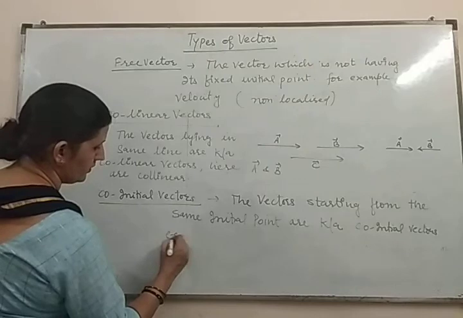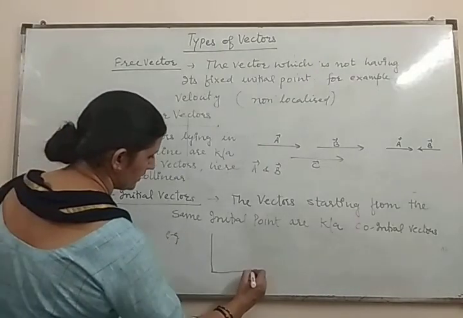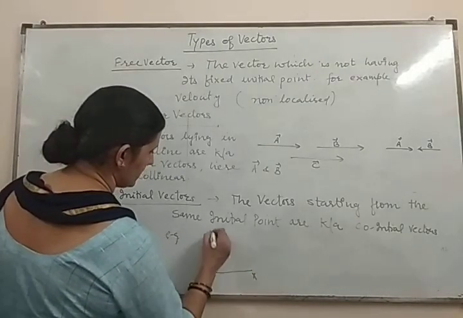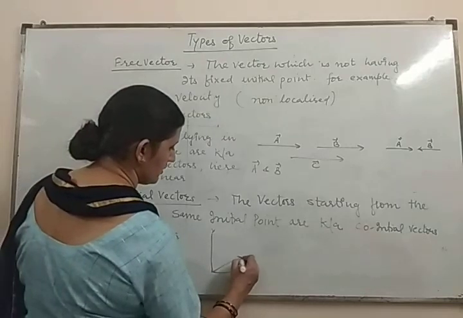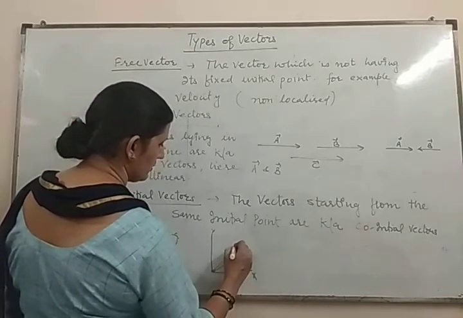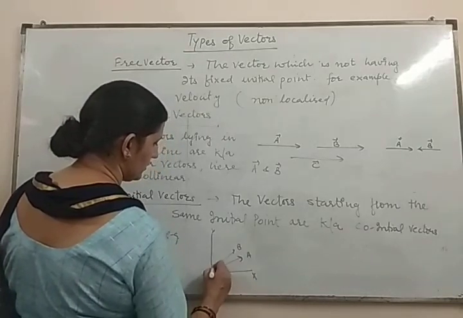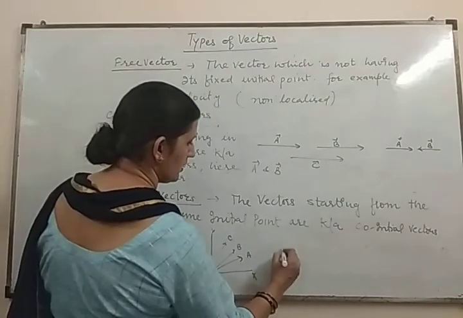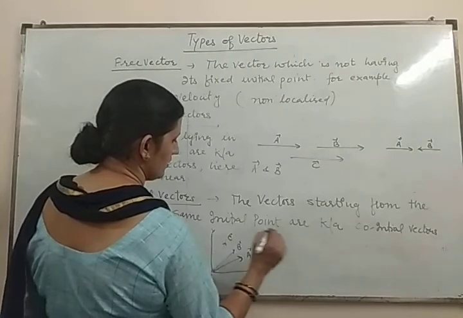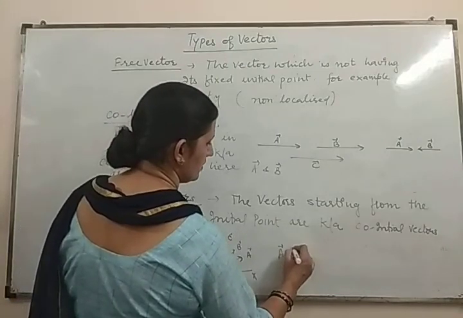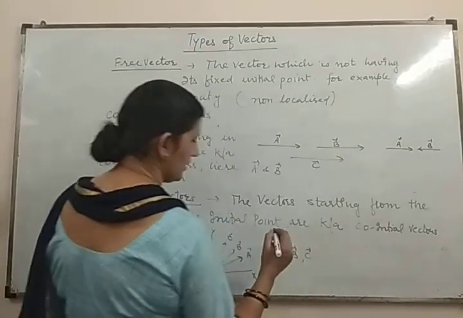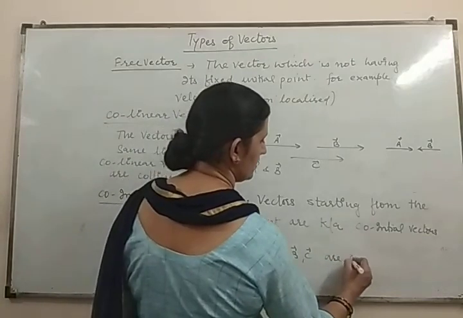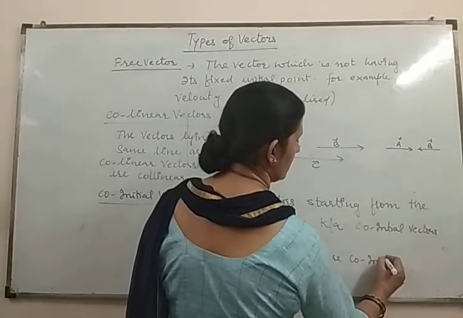For example, you can represent it like this. This is the x-axis, the y-axis, vector A, this is vector B, and position vector C. Here vectors A, B and C are co-initial vectors.